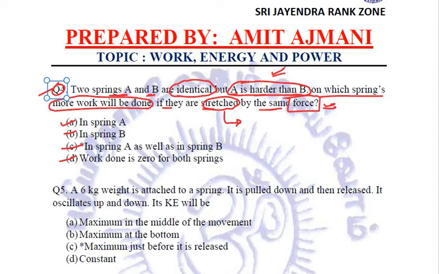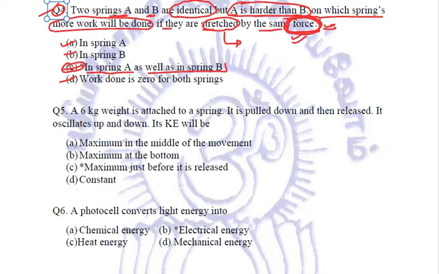But in the question, we are told that we are stretching both with the same force. So if we are applying the same force, the work done will be equal in both cases. So the correct answer will be C, that is, in spring A as well as in spring B. Clear? Let us come to the fifth question.